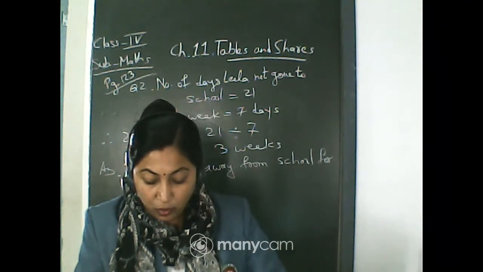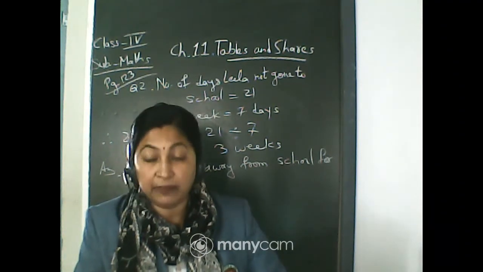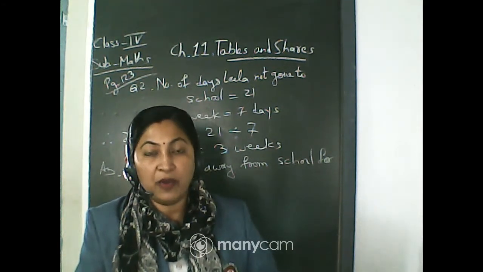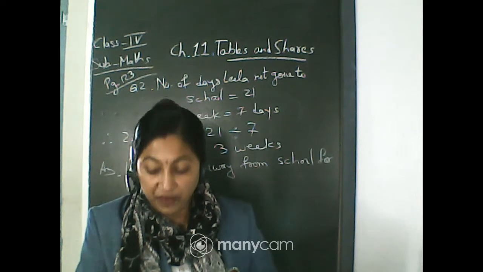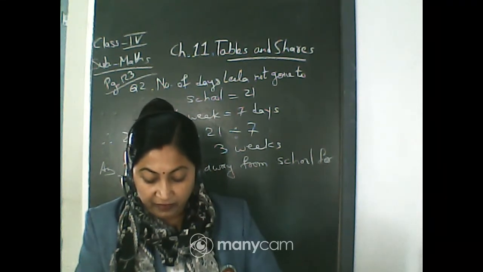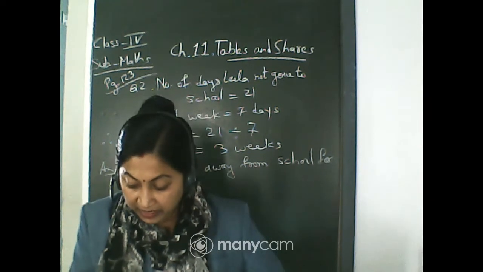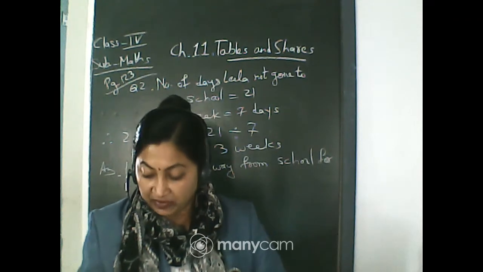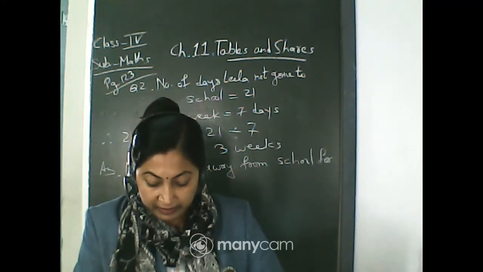Starting from 0, a rabbit jumps 5 steps at a time. Now the jump of rabbit is 5. Jump of frog was 3. Jump of rabbit is 5. That means you will take the table of 5. In how many jumps does he reach 25? Answer will be 5. Exactly. 5 5s are 25. That's why answer will be 5. Written?